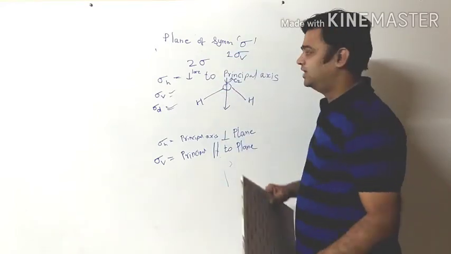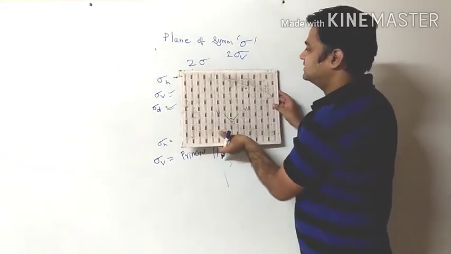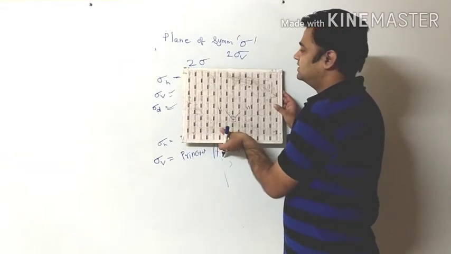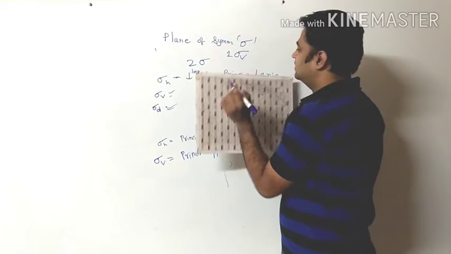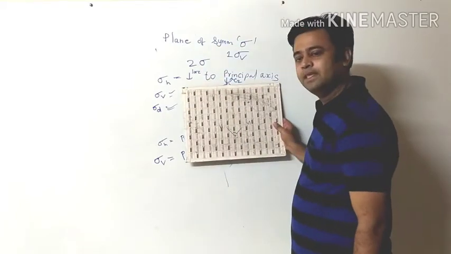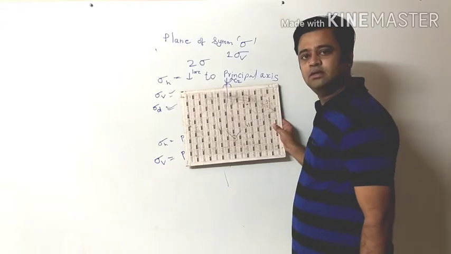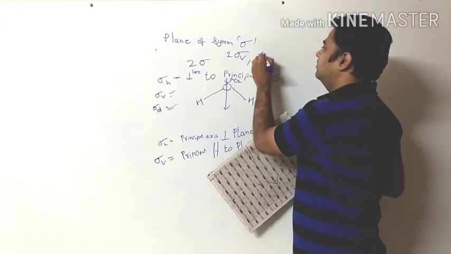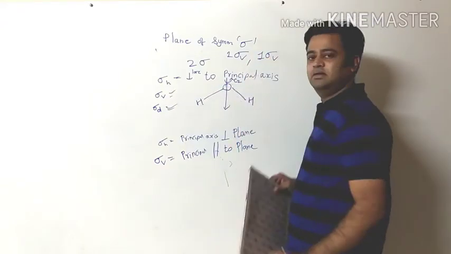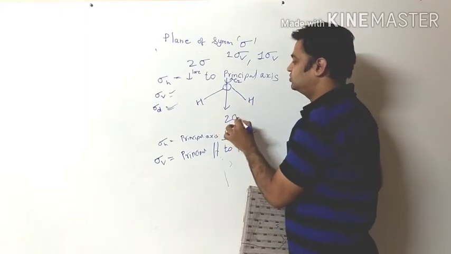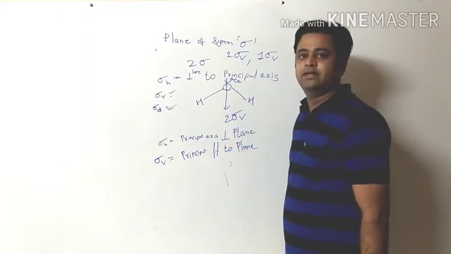Okay. Now the second one, the board itself, like this. Is it parallel or perpendicular to the C2 axis? Yes, the C2 axis passes through this plane, and hence one more sigma V is there. Therefore, the water molecule has two sigma V planes. Got it?